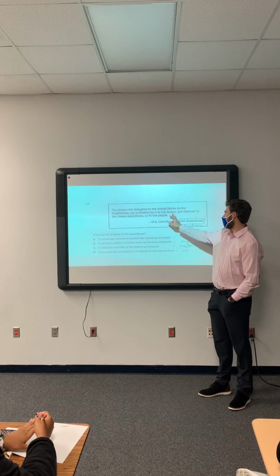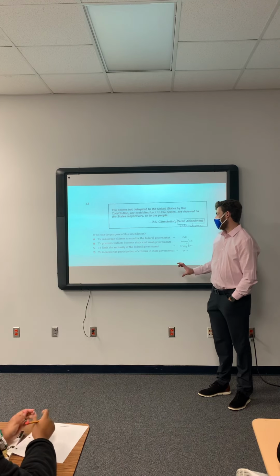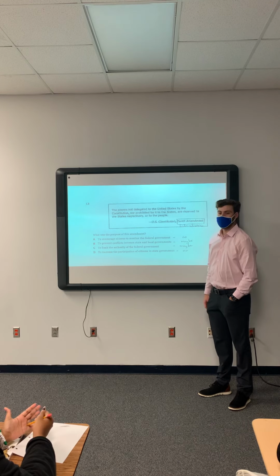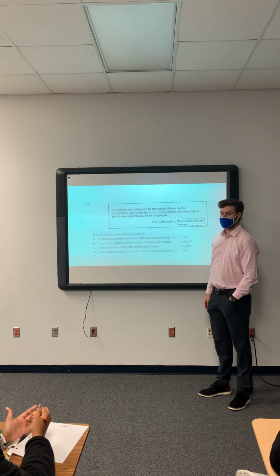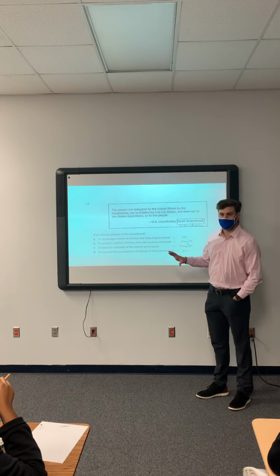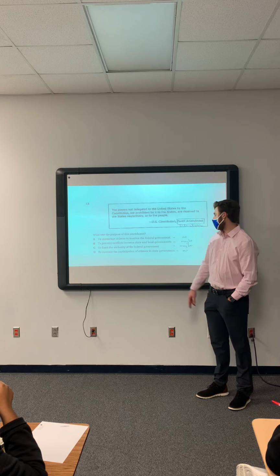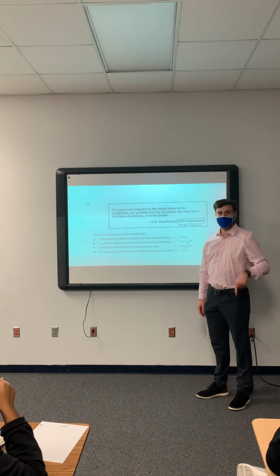Given to the states and the people. So that means we're taking away some power from who? The federal government, right? If it doesn't say it in the Constitution, that power is given to the states or the people. So we're limiting the authority of the federal government.